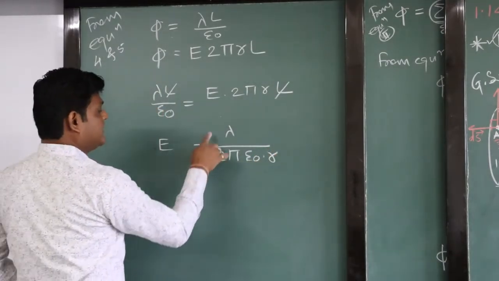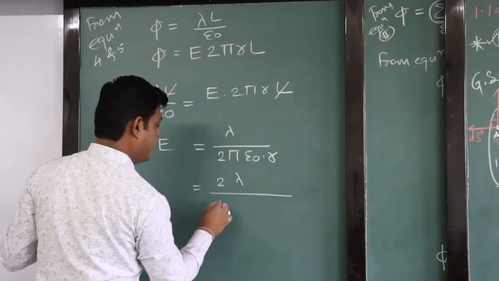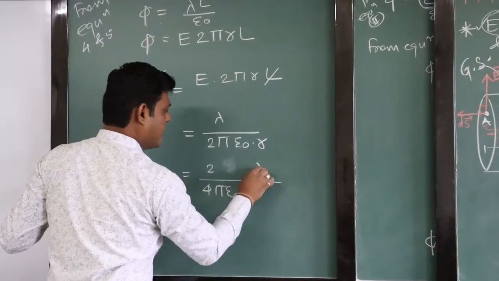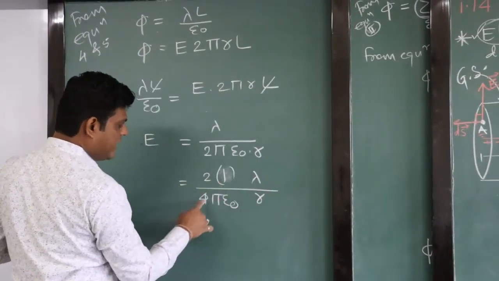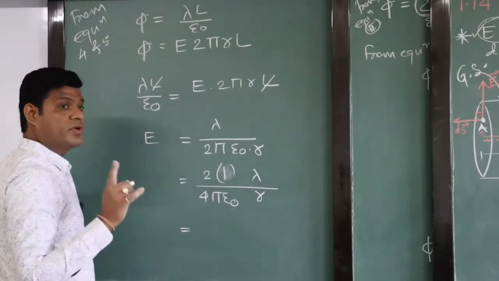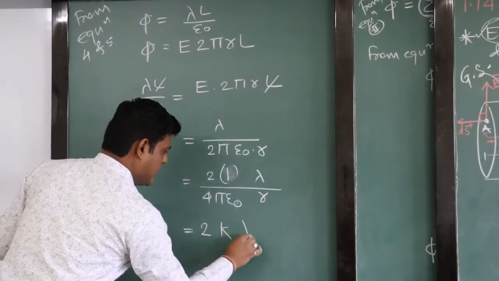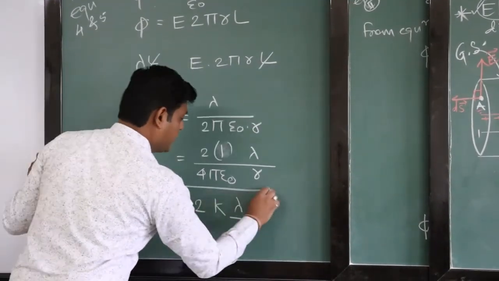If we multiply this equation by 2 and 2, you will get 2 lambda divided by 4 pi epsilon 0, lambda by R. What we know is that 1 divided by 4 pi epsilon 0 is equal to K, Coulombian constant. 2K lambda by R is your final equation.